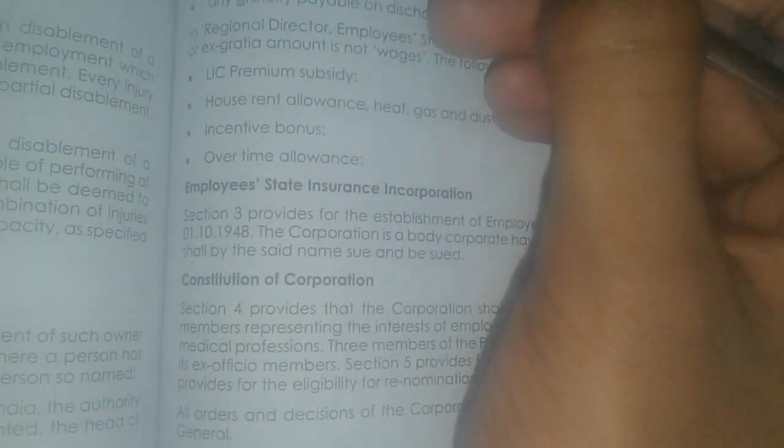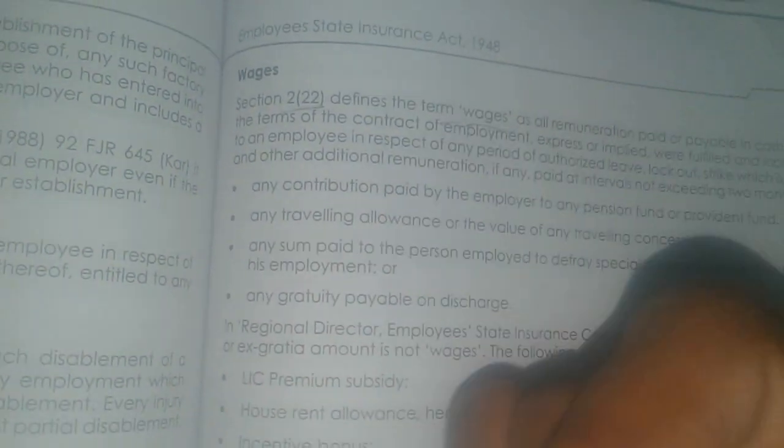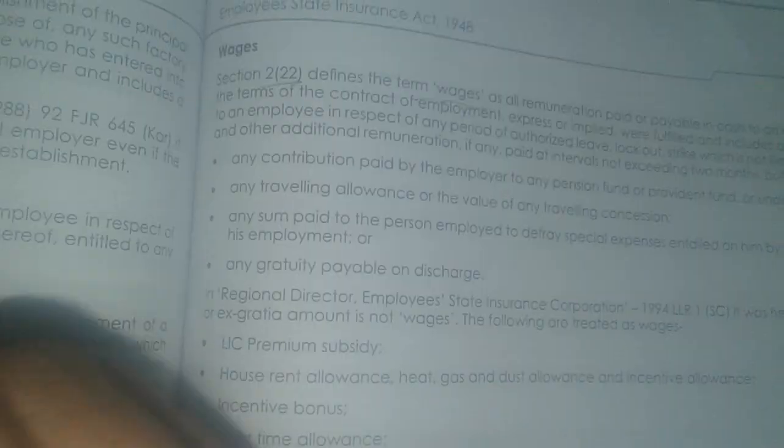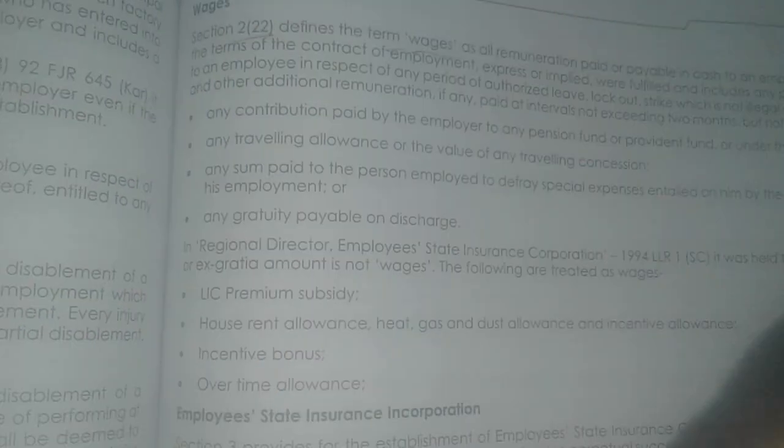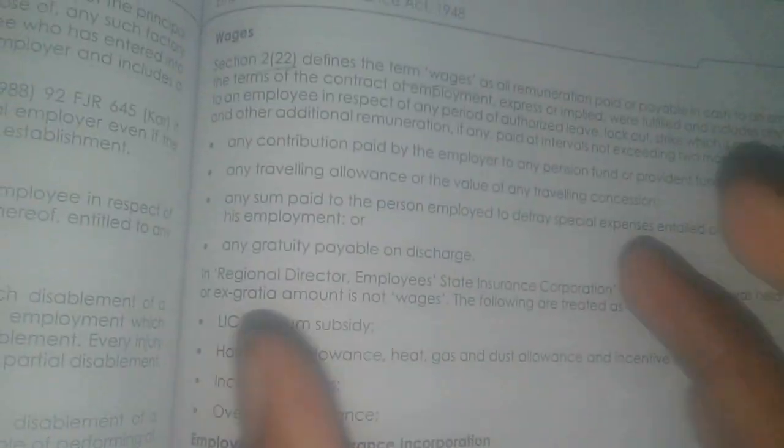Again, while calculating the 21,000 limit, section 2 subsection 22 on wages says that while calculating the wages, that is the 21,000 we studied earlier, we have to exclude the overtime wages, right? This will be excluded from the 21,000.